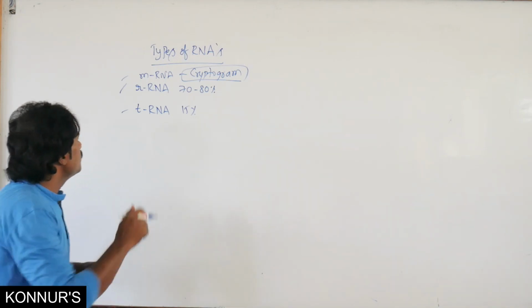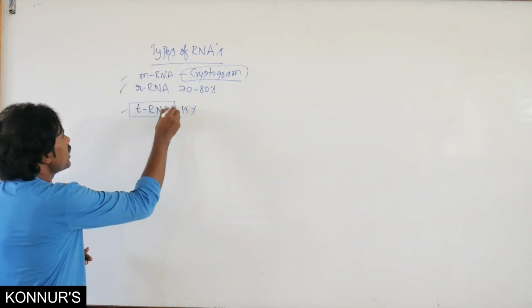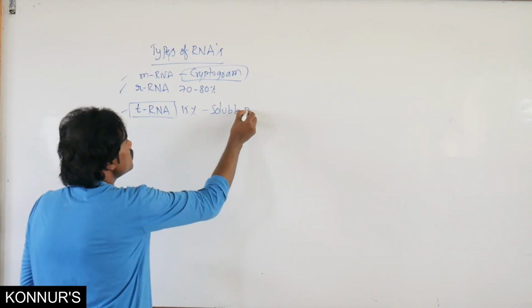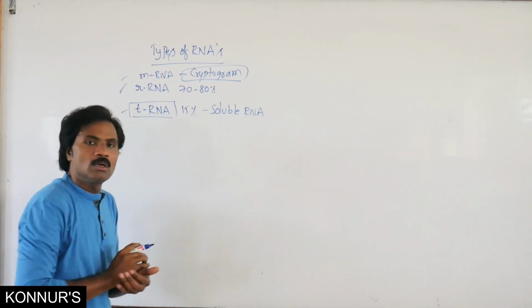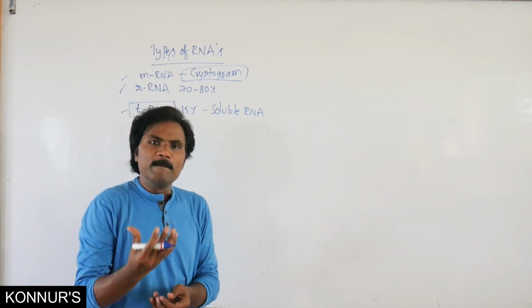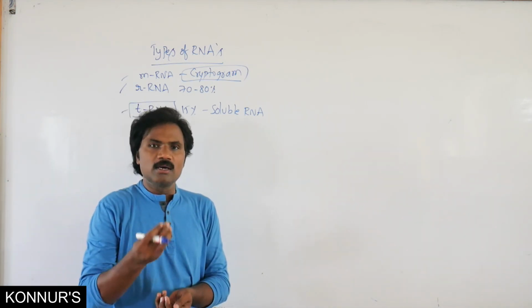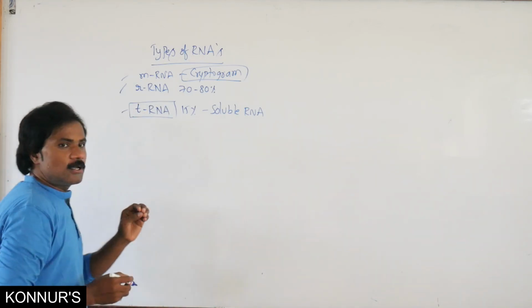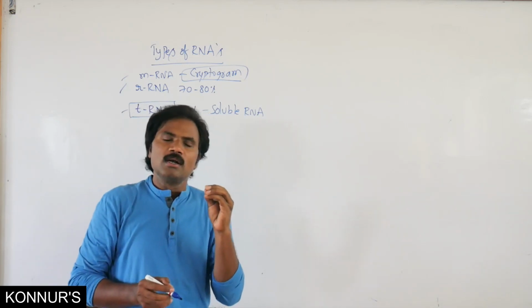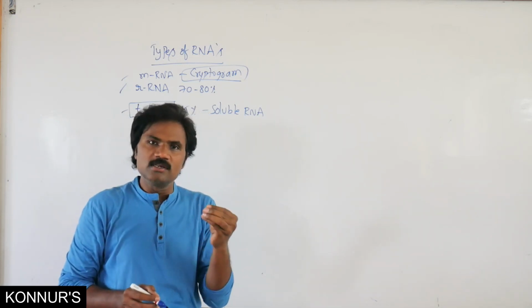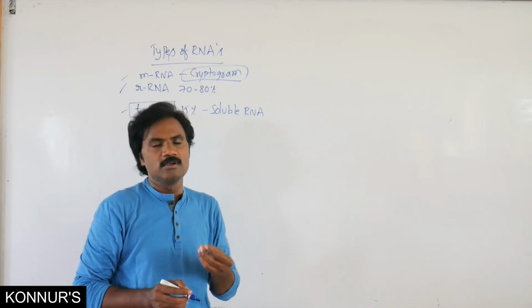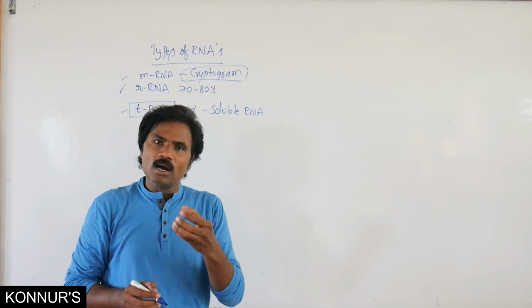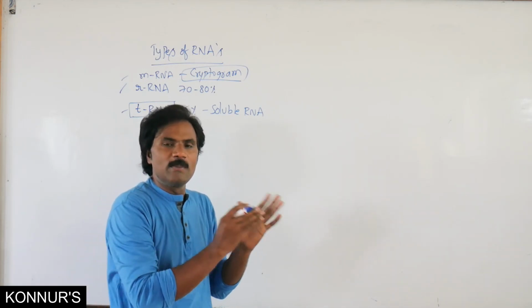Otherwise, we call it soluble RNA as well as adapter RNA. Particularly, these tRNAs carry a specific amino acid, then bind to the mRNA and lead to the formation of the polypeptide.